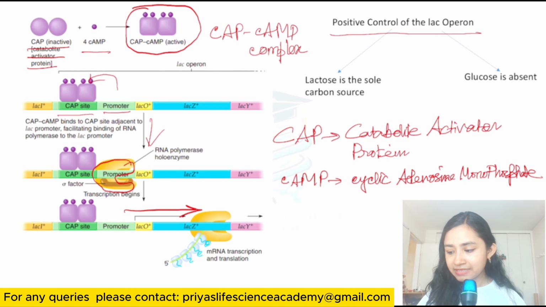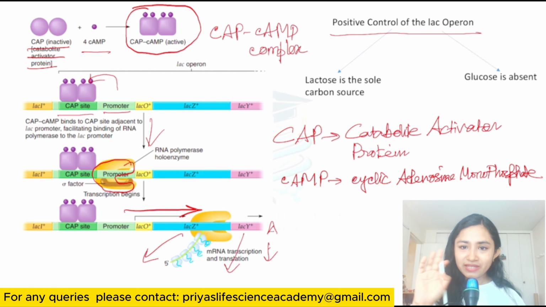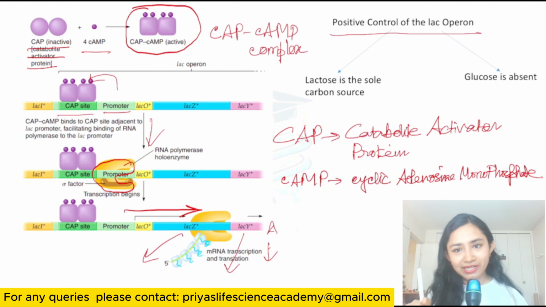From Lac Z, beta-galactosidase will be made, from Lac Y, permease will be made, and from Lac A, transacetylase will be made. We know this. So this is known as the positive regulation of the Lac Operon. Okay. Now, a point to be noted.